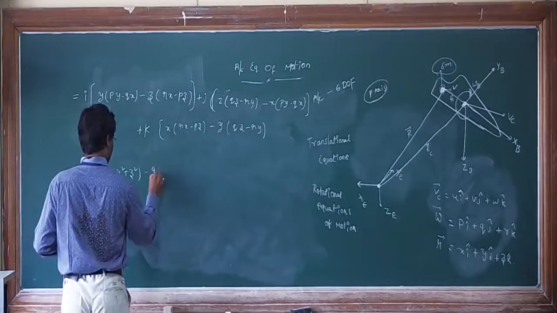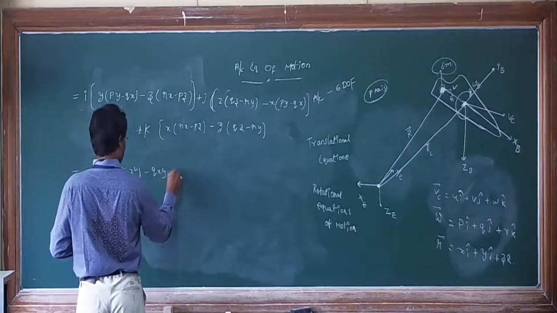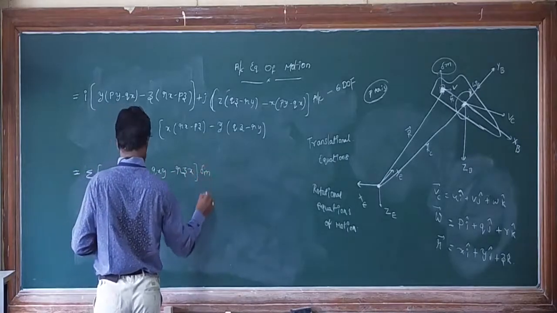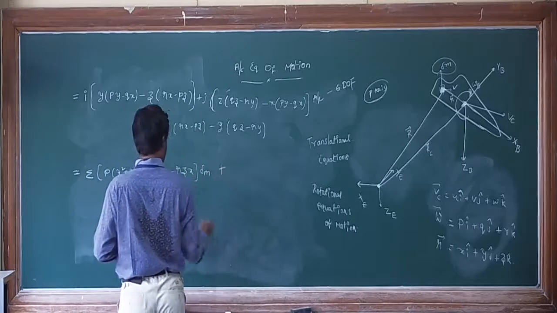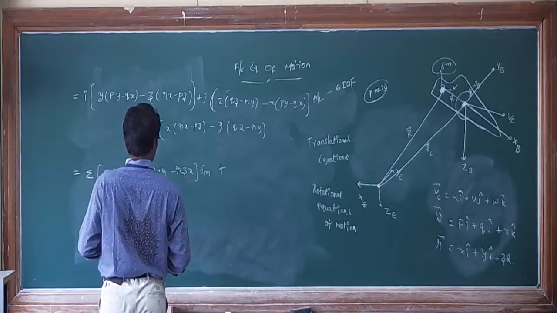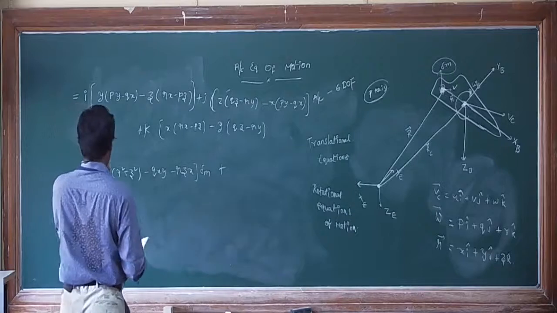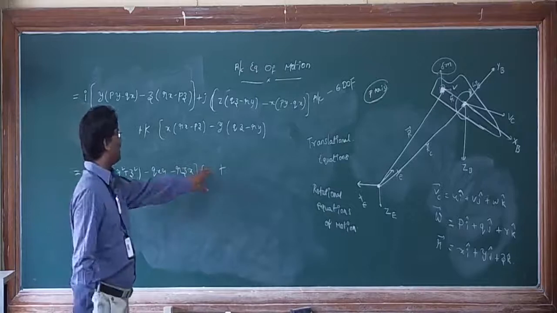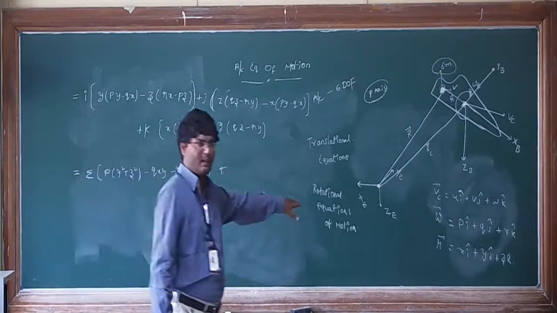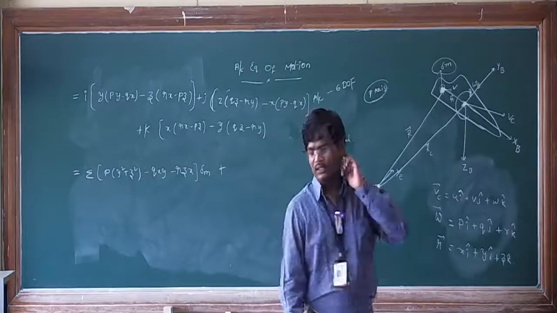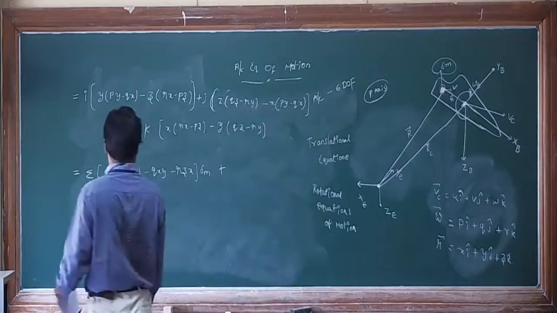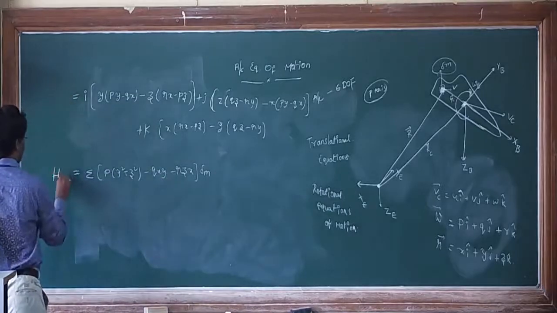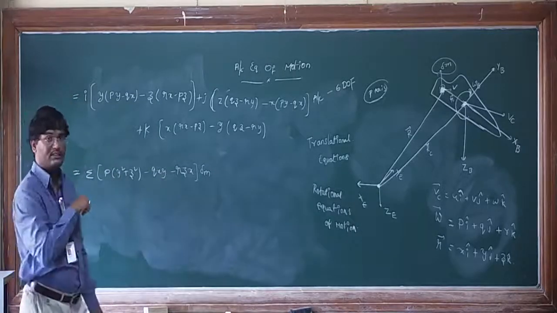minus qxy minus rzx, delta m, plus, so anyway, you can take it as this is i cap, some more component you will get as j cap, some more component you will get as k cap. So why unnecessarily again, we will take it as this is nothing but hx. We are deriving for h, right, angular moments, so this is hx.